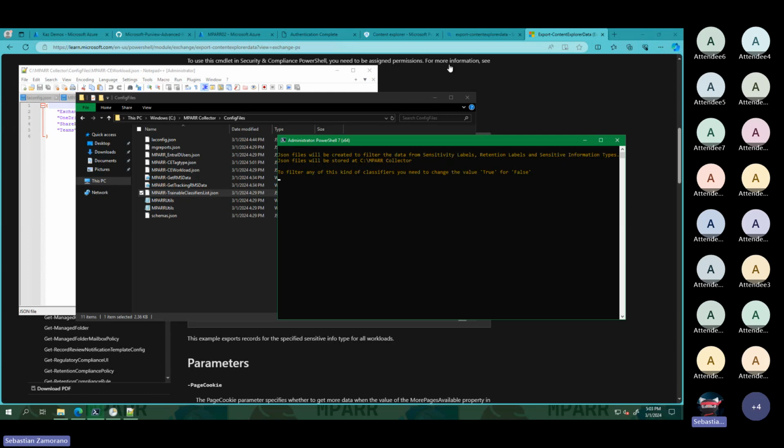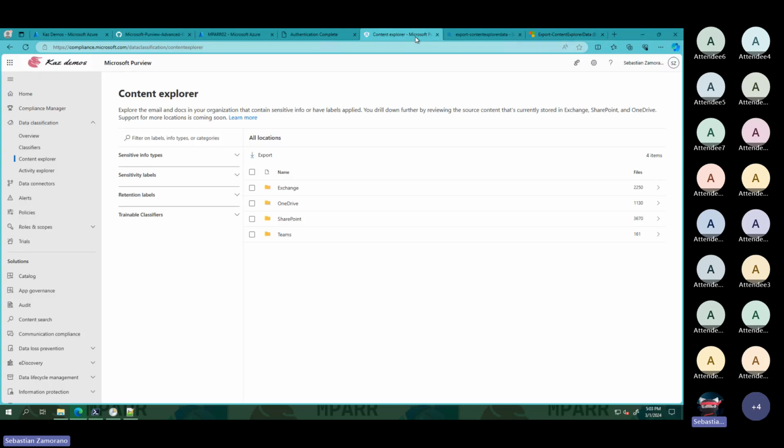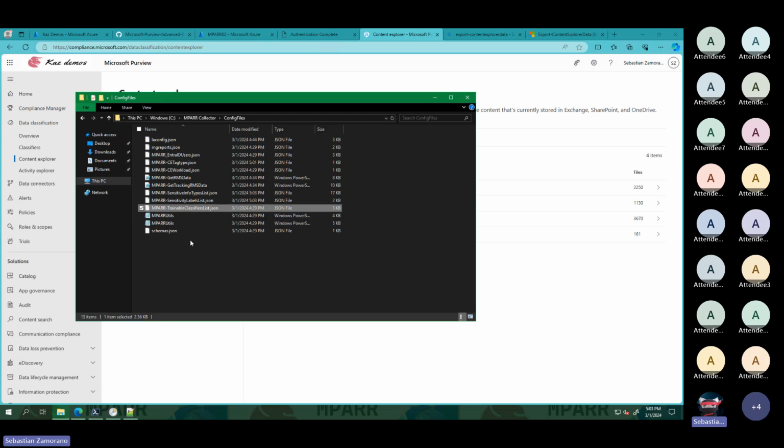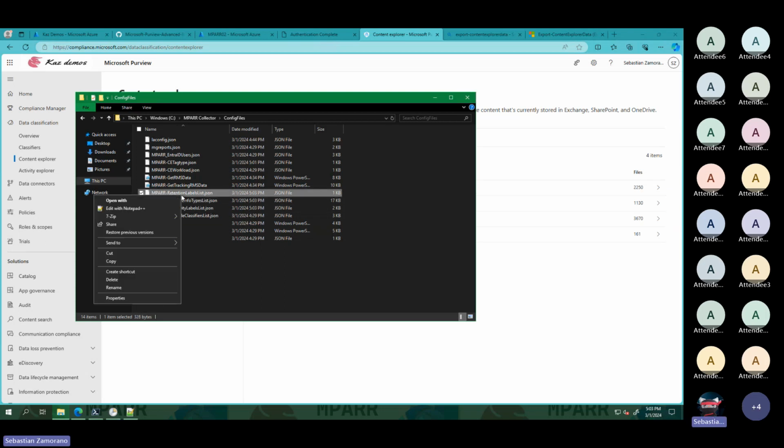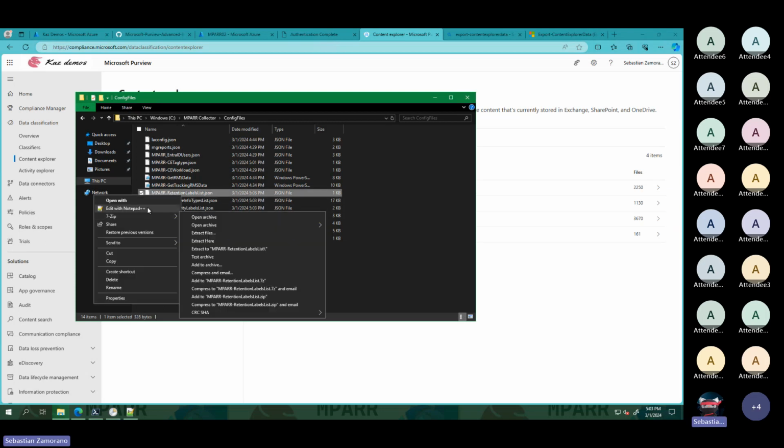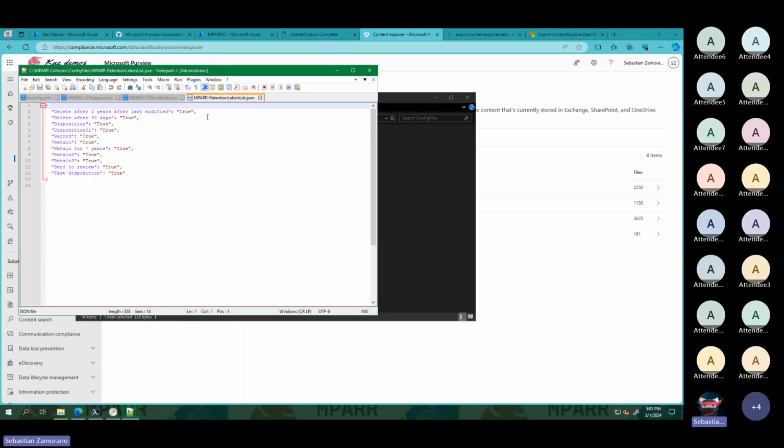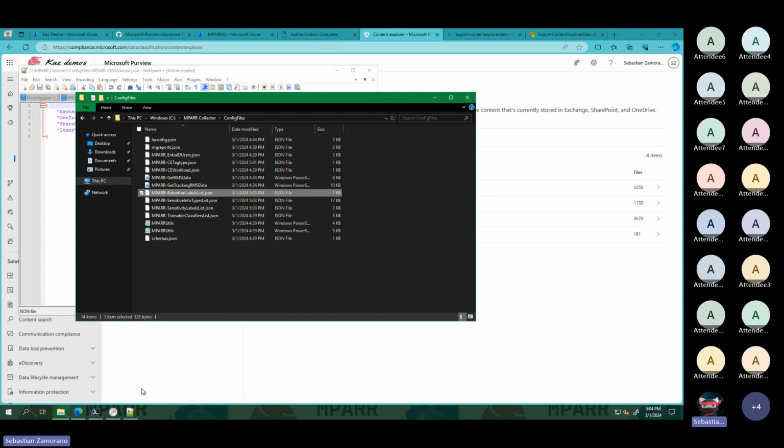When we say each service, we are talking about this: sensitive information types, sensitivity labels, retention labels, and trainable classifiers. And here you can see that I now have the sensitive information type list, retention labels, sensitivity labels. The only thing that I need to do is open any of these and change the value from true to false if I want to avoid downloading a certain kind of data. That can be very helpful.